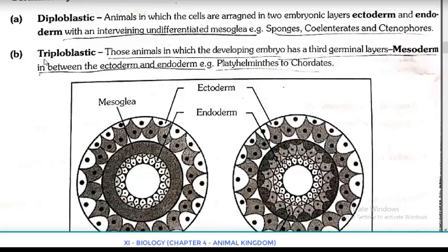So here we have discussed three points that come as the basis of classification. First is level of organization. Second, we discussed symmetry. And the third is germinal layer.